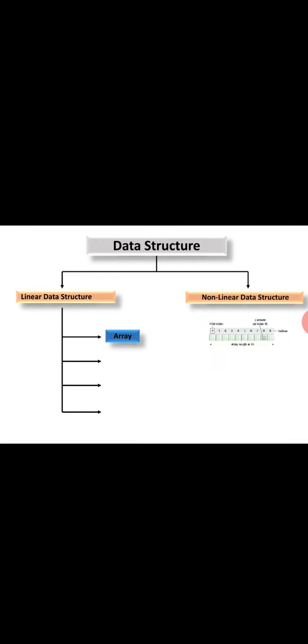Take one example, the symbolic representation of an array. The array has 10 elements, so the size is 10. We declare int a of 10, which starts with a of 0, going from 0 to 9. The first index is 0, the last index is 10 minus 1, which is 9. It is a group of 10 elements.